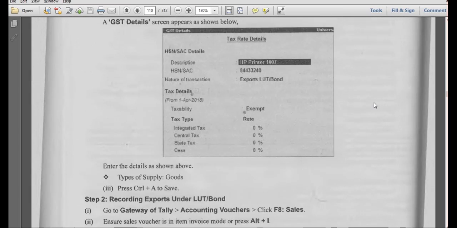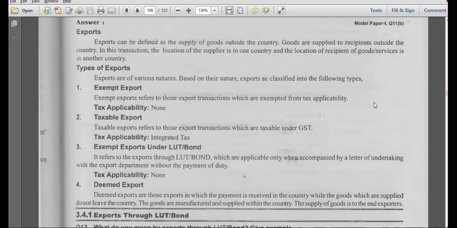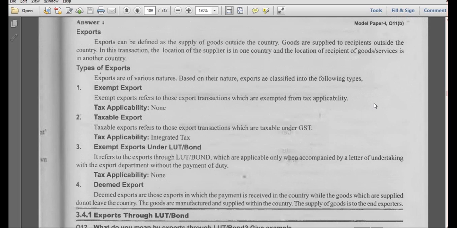We have 4 types of exports: exempt export, taxable export, exempt export under LUT bonds, and deemed export. First with tax, next without tax, third without tax under bond, fourth deemed export.